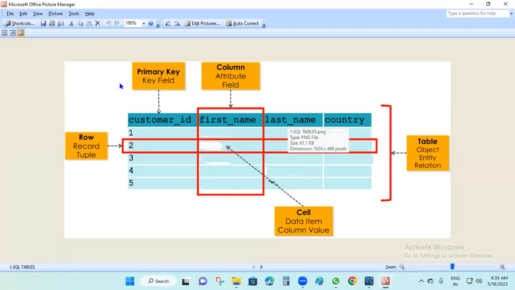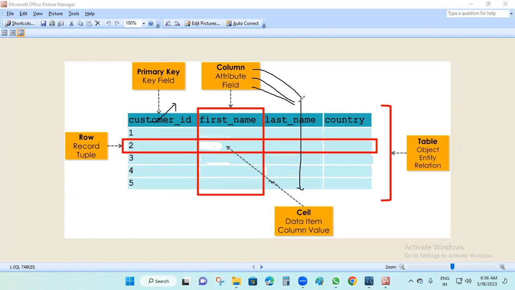So this is the first one where we are taking the record. Record means table. In the table, this is the title or metadata. Coming here, you can call it a column, attribute, or field. This line belongs to a column, attribute, or field. Then coming to rows, you can call it a row, record, or tuple.